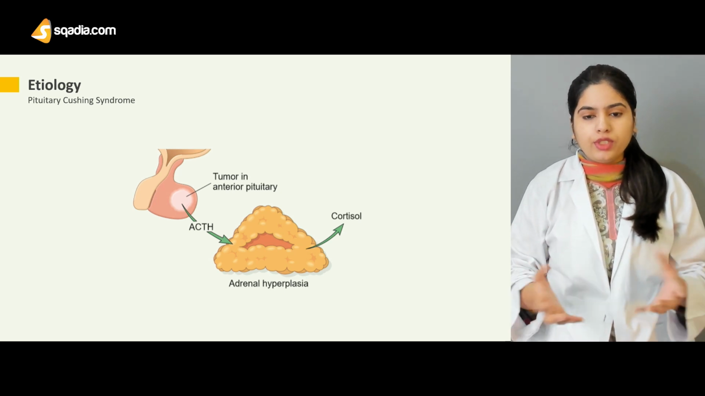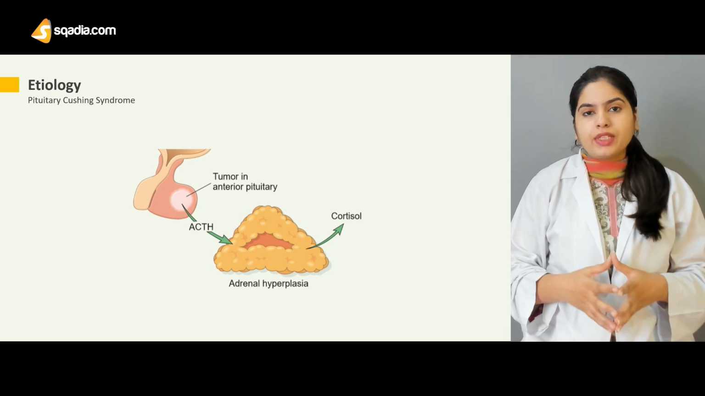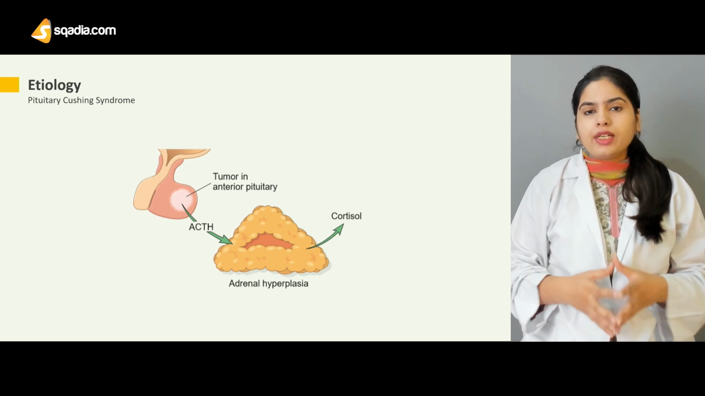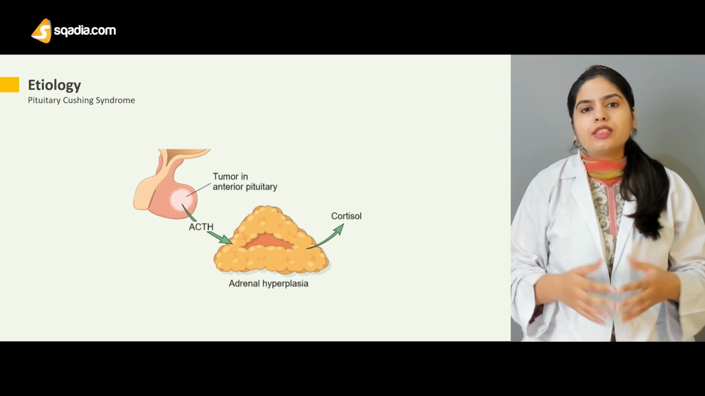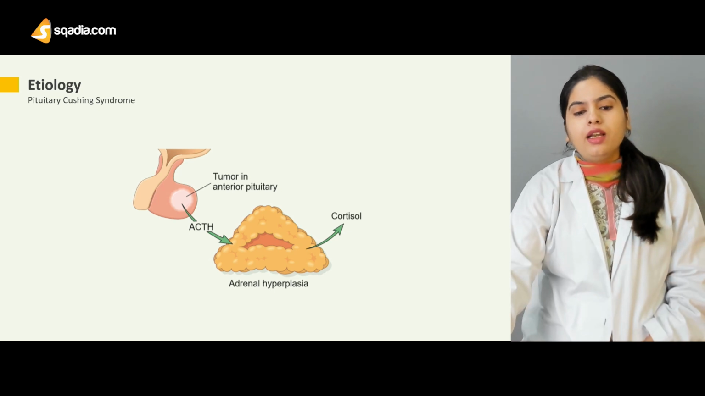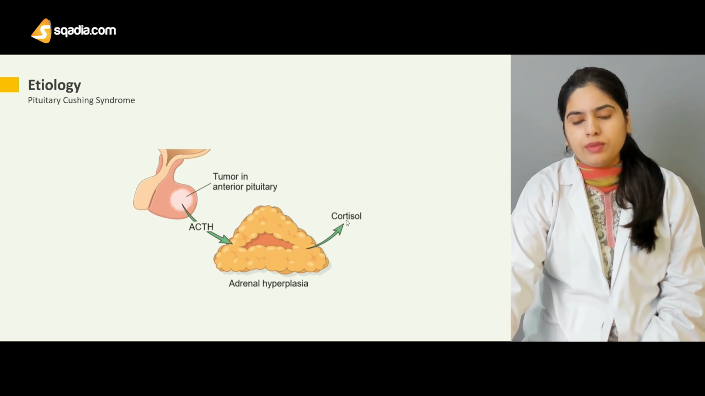Now, whenever there is any pituitary disease, more specifically whenever there is a tumor in the pituitary, it will lead to hyperplasia. The cells will be hyperplastic. That will cause oversecretion of the ACTH hormone. When there is more secretion of ACTH, this will lead to oversecretion of cortisol as well. The more ACTH binds to the receptors, the more cortisol will be released.